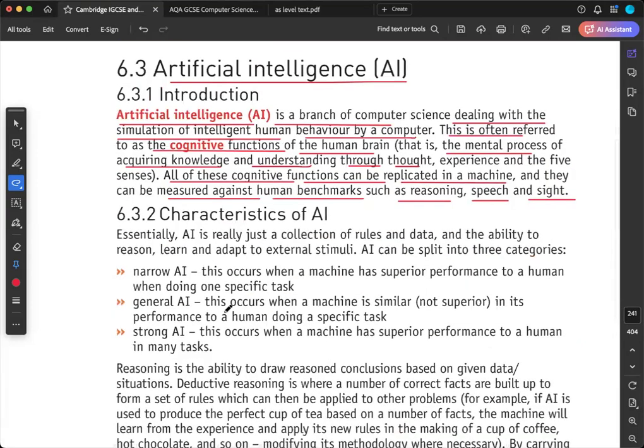Characteristics. We have three characteristics of AI: narrow, general, and strong. Narrow occurs when a machine has a superior performance to a human when doing one specific task. Like the robots used in car manufacturing industries. Remember the topic?